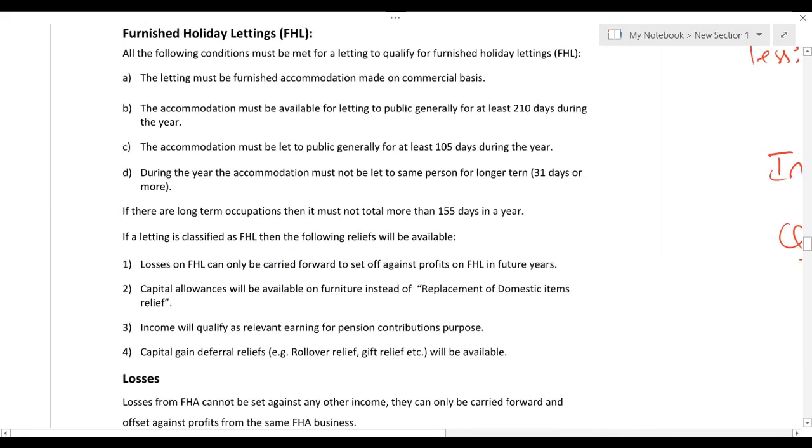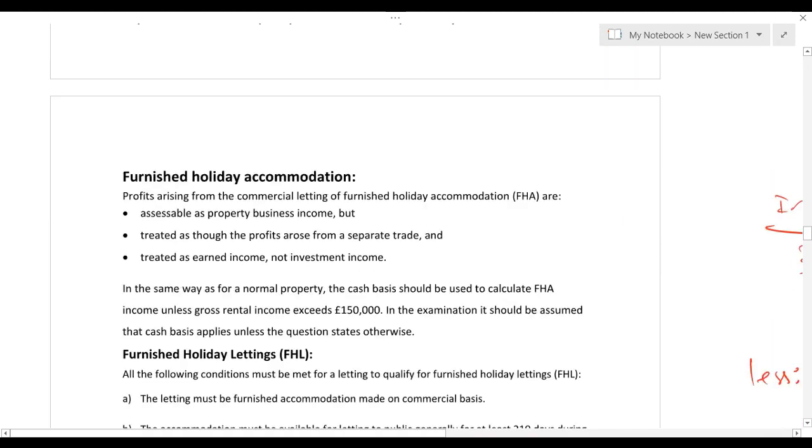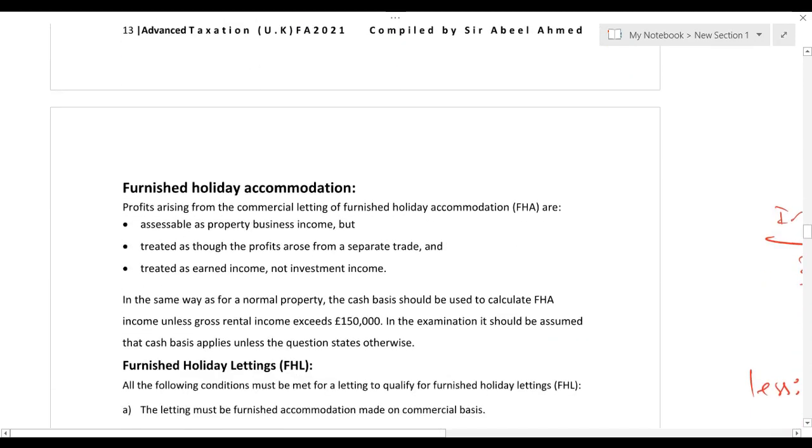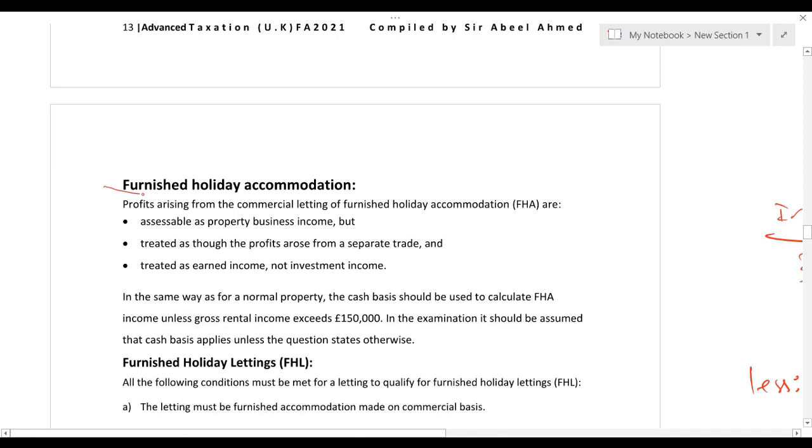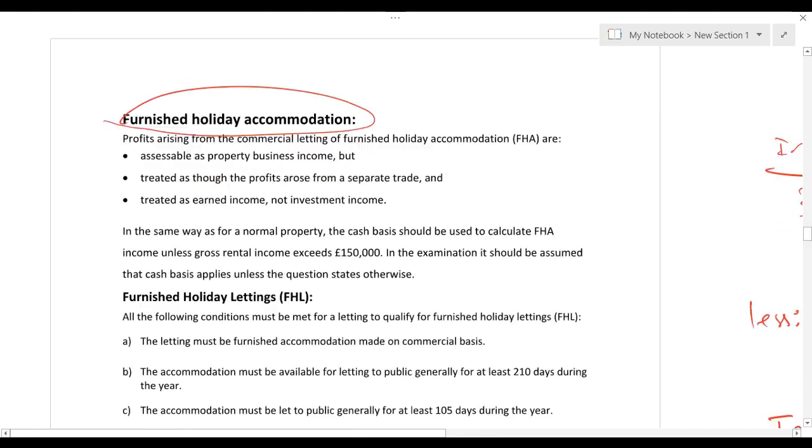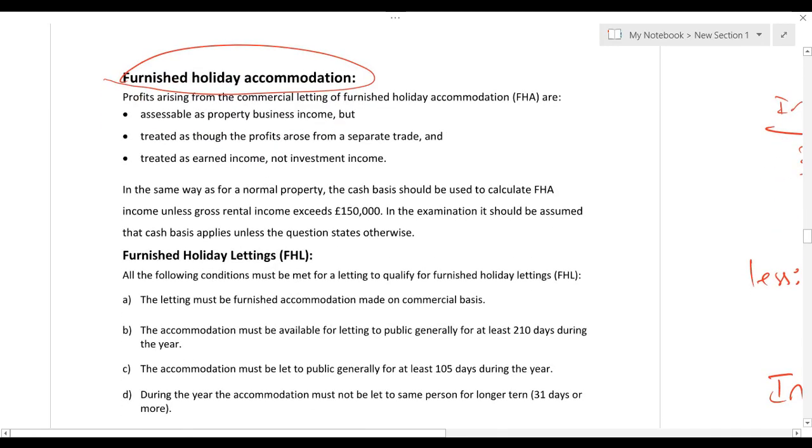Furnished holiday accommodation. Now in property income, we are just discussing this furnished holiday accommodation, what it is. Now we need to discuss the last concept of property income, that is furnished holiday accommodation.